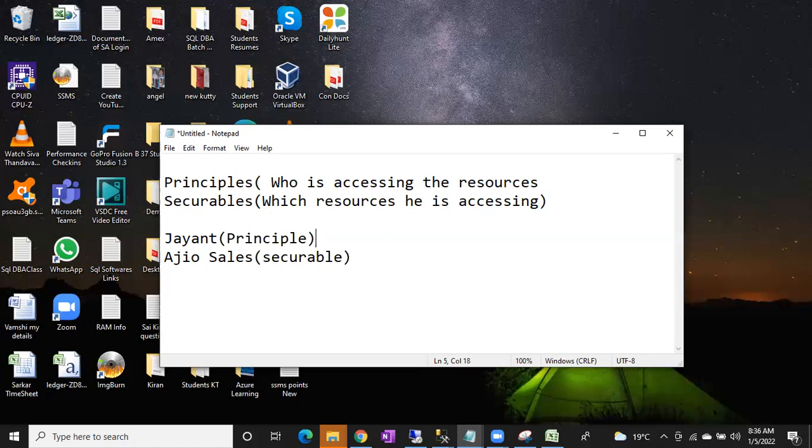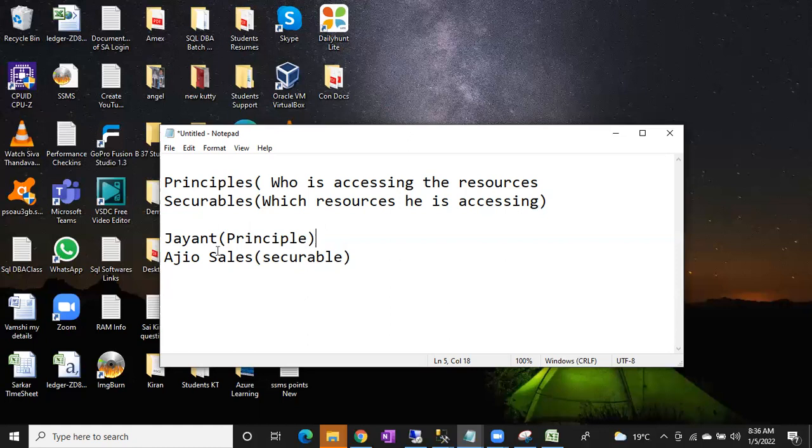Okay, principal. So your logins are principals. Your users are principals. Which resource that particular user or login is accessing, a table? Then table is a securable. If he is accessing a stored procedure, it is a securable. If he is accessing a database, it is a securable. Agree? Clear, guys? Is it clear?